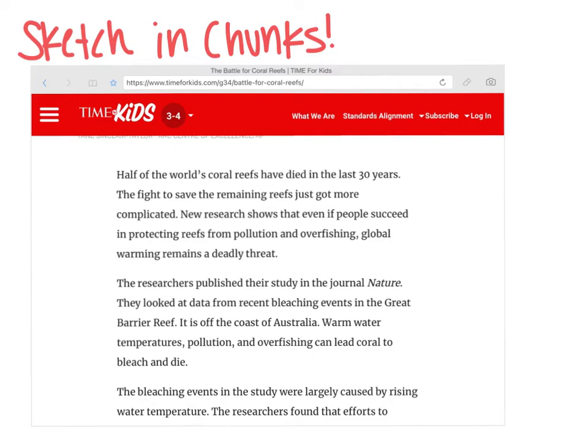So this says, half of the world's coral reefs have died in the last 30 years. The fight to save the remaining reefs just got more complicated. New research shows that even if people succeed in protecting reefs from pollution and overfishing, global warming remains a deadly threat. The researchers published their study in the journal Nature. They looked at data from recent bleaching events in the Great Barrier Reef. It is off the coast of Australia. Warm water temperatures, pollution, and overfishing can lead coral to bleach and die.